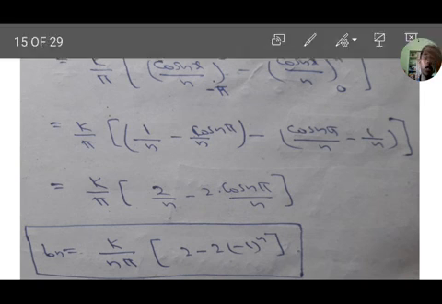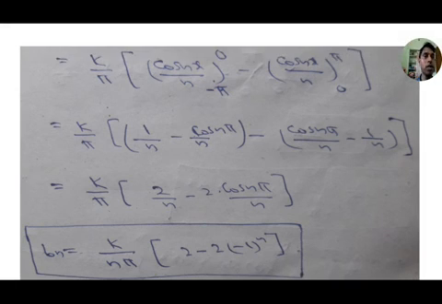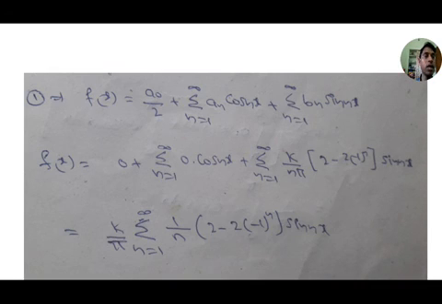So substituting the limits, we get cos n pi and cos 0. The value of cos 0 is 1, and cos n pi is minus 1 all to the power of n. After simplification, we get k by n pi into 2 minus 2 into minus 1 all to the power of n. Substitute this a naught value, an value, and bn value in equation 1.